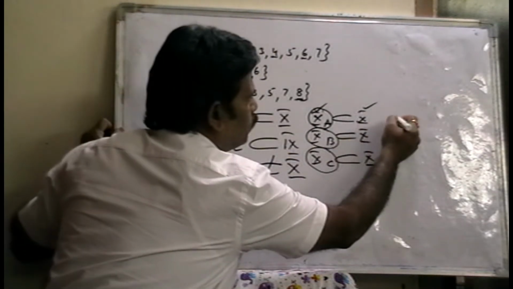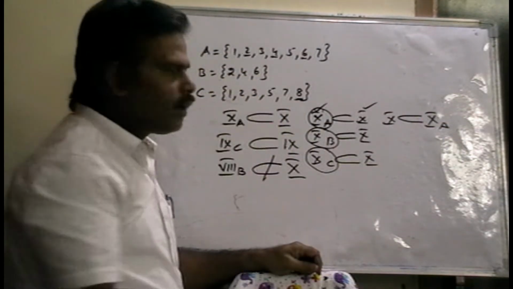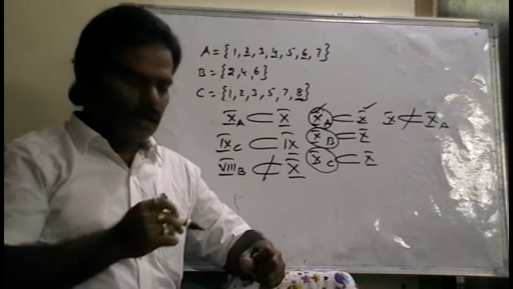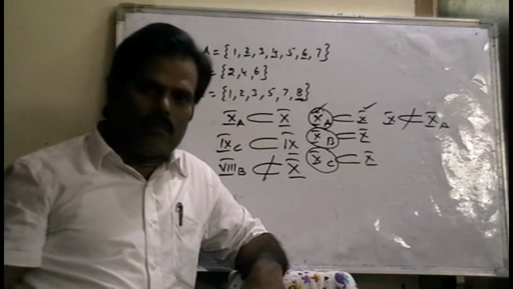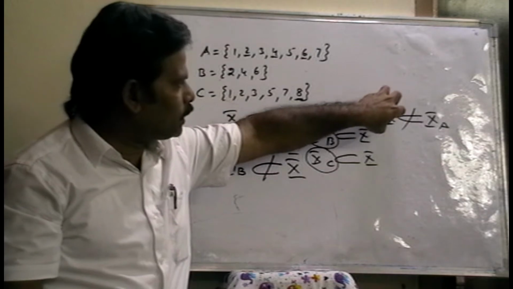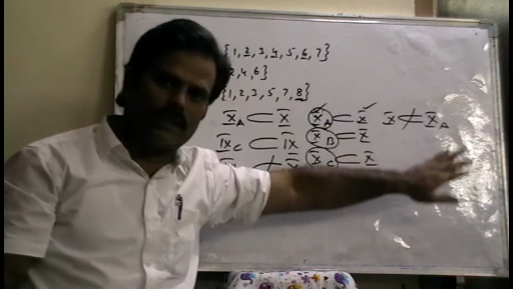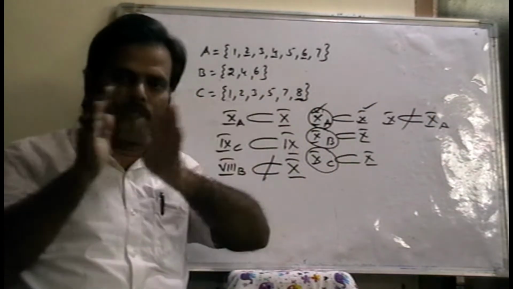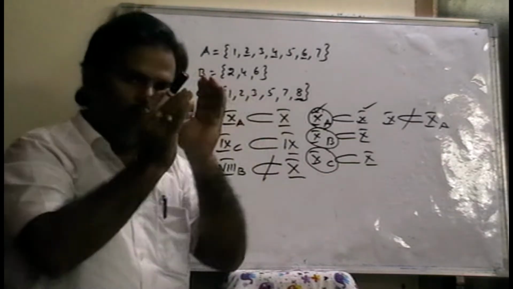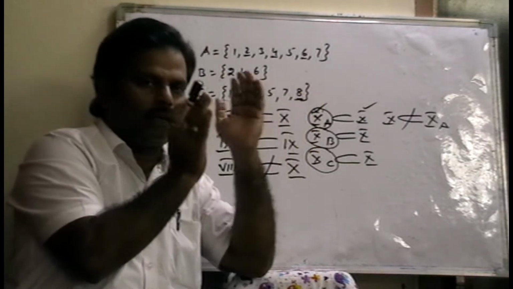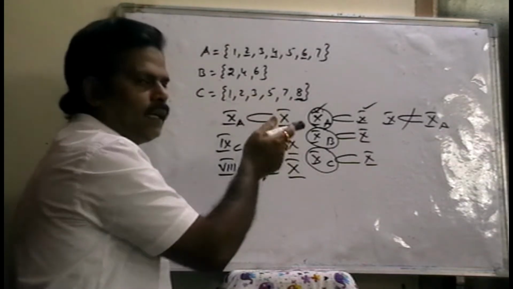Here, is 10th class a subset of 10th A? No. Why? Because not every 10th class student belongs to the 10th A section. Some students belong to 10th B also. So 10th class is not a part of 10th A, but 10th A is a part of 10th class, right? 10th A is one of the parts of 10th class, but 10th class is not a part of 10th A, right? So 10th A is a subset of 10th class, 10th B is a subset of 10th class,